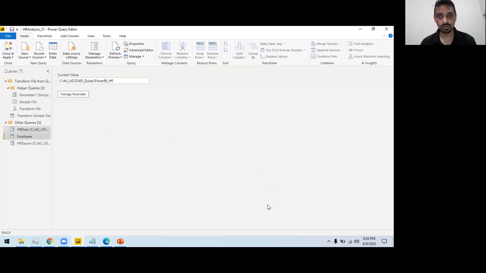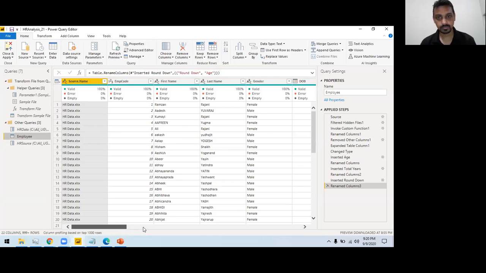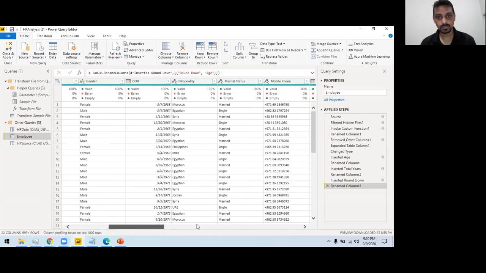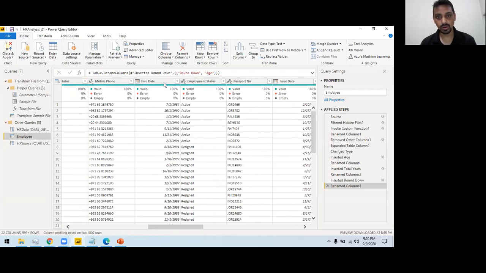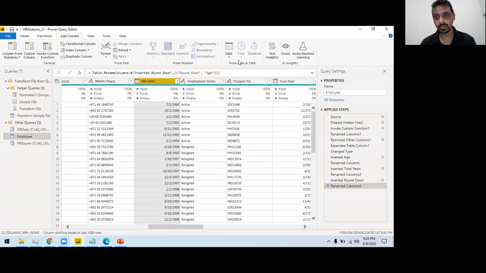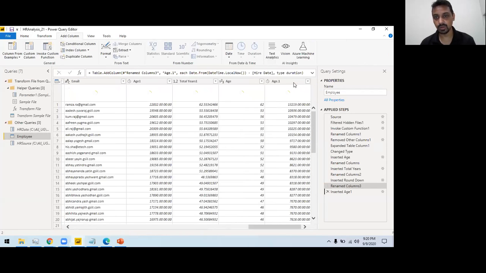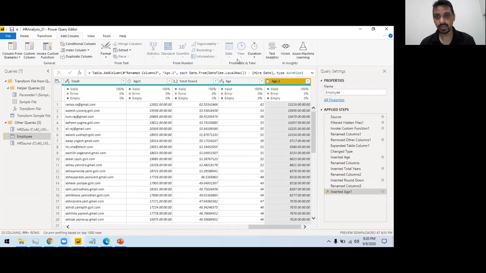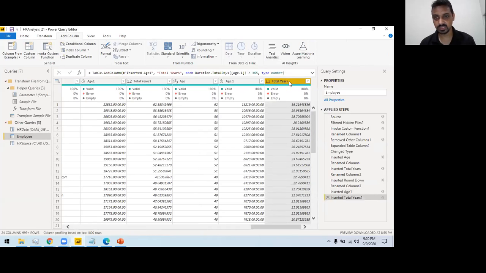So if I click on this one, I need to click on this hire date, and then I can add a column, similar to age, from hire date. This time I'm calculating the age from hire date. And now let's convert it into years, how many years this is. So this is my years. I said this one, and then I can simply round down. So why am I rounding it down?